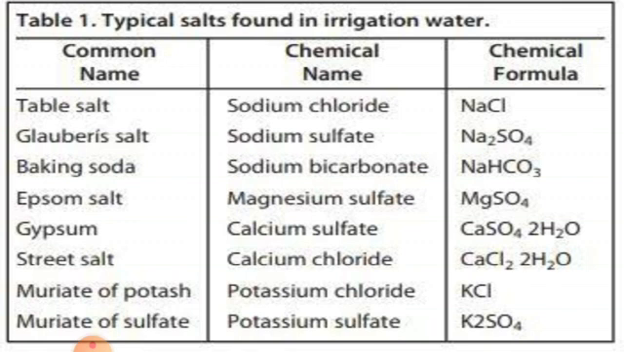Epsom salt, chemical name is magnesium sulfate, MgSO4. Gypsum salt, chemical name is calcium sulfate, and the formula is CaSO4 2H2O. Street salt, chemical name is calcium chloride, chemical formula is CaCl2 2H2O. Muriate of potash, chemical name is potassium chloride, KCl. Sulfate of potash, chemical name potassium sulfate, and formula is K2SO4. Are all able to understand?